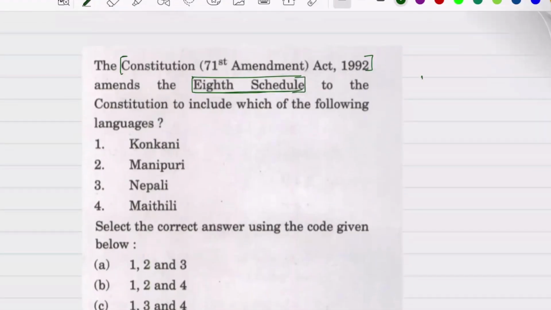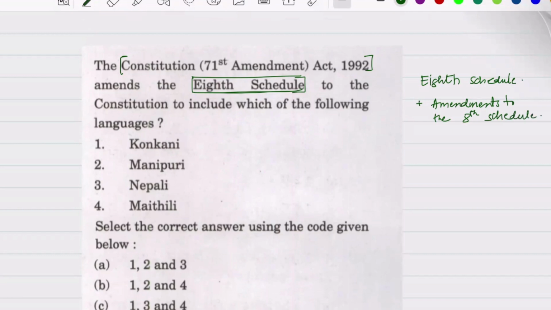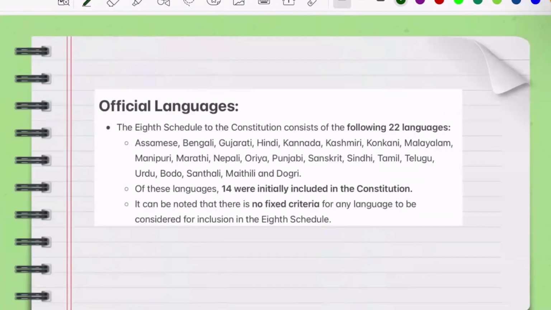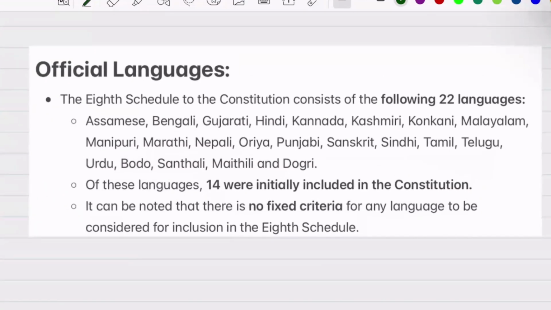So when we are analyzing, what are we supposed to know? We are supposed to know the 8th schedule plus the amendments to the 8th schedule. Okay, so let us dive deep. So what is this 8th schedule?